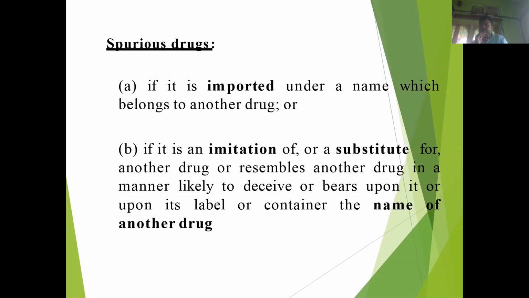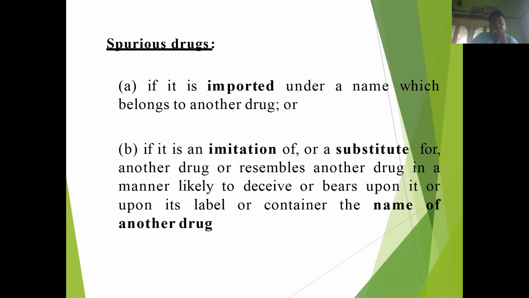That means the imported drug is not the same drug as the proper name suggests. Also, if it is an imitation of or a substitute for another drug, or resembles another drug in a manner likely to deceive, or bears upon its label or container the name of another drug.